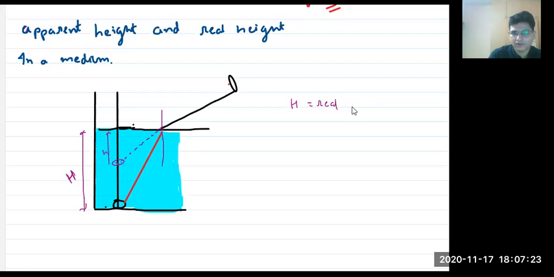Real height. What about small h? Is small h real height or apparent height? Very good, apparent height.